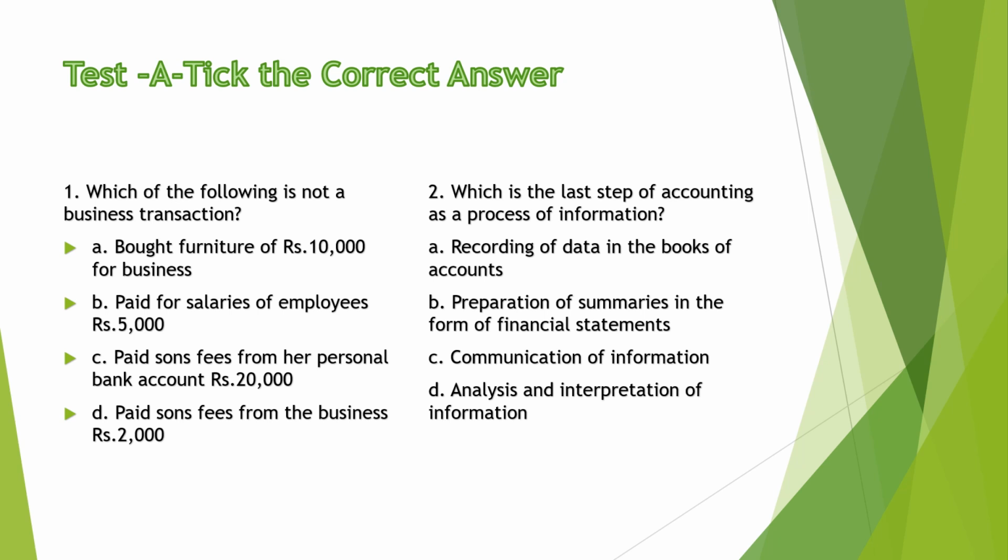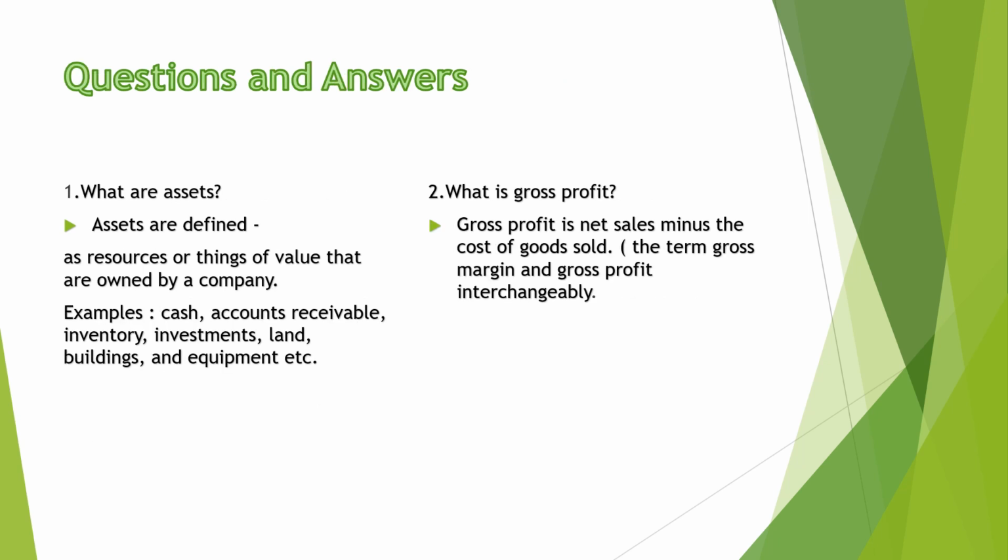Which is the last step of accounting as a process of information? My dear friend, the answer is communication of information is the last step. And here with question answers, we are understanding the basic concepts of accounting. So what are assets? These are the resources or things of value that are owned by the company. Here the examples are cash, accounts receivable, inventory, building, plant, machinery, etc.